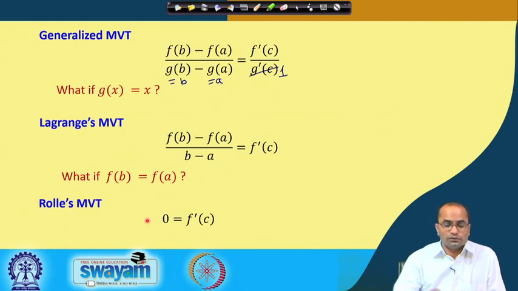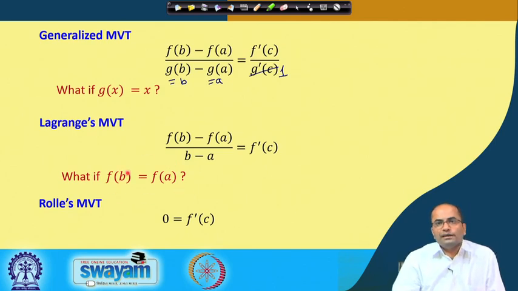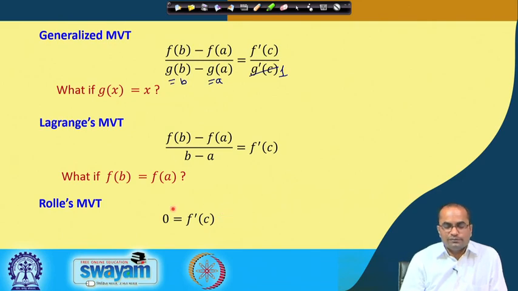and then we will get f prime c is equal to 0. So, this is the generalized mean value theorem, and as a particular case, if we take the function g(x) is equal to x, we will get the Lagrange mean value theorem, and again if we add another condition that f(b) is equal to f(a), we will get Rolle's theorem, which is f prime c is equal to 0.